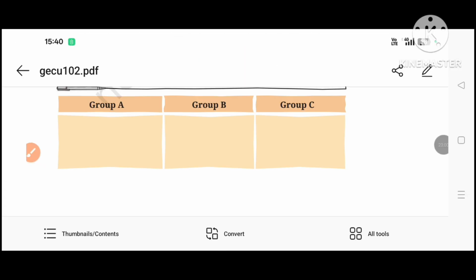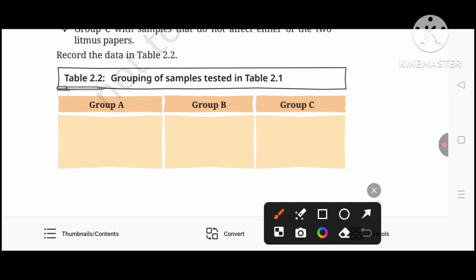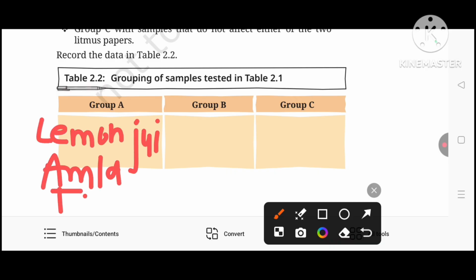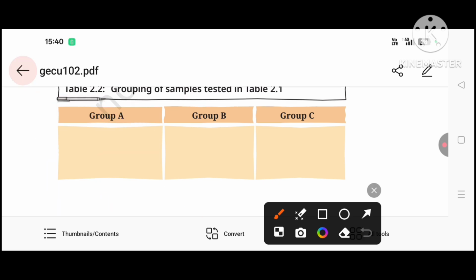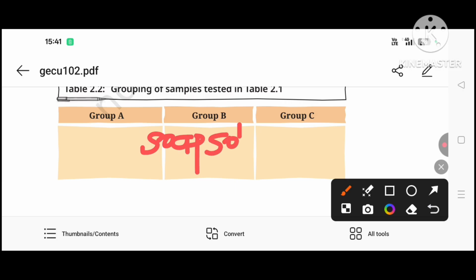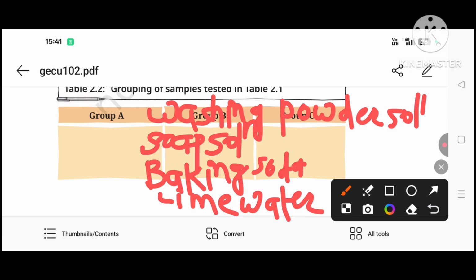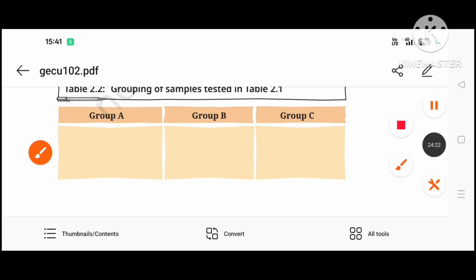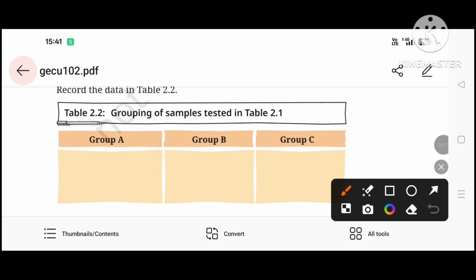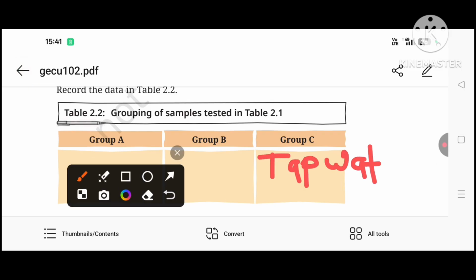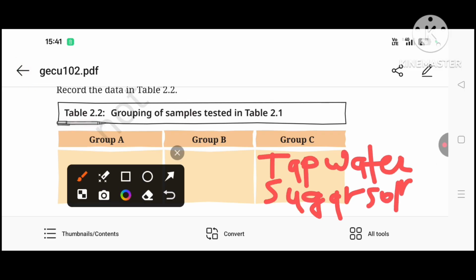So Group A consists of lemon juice, amla juice, tamarind water, and vinegar. Group B consists of soap solution, baking soda, lime water, and washing powder solution. Group C consists of tap water, sugar solution, and salt solution.